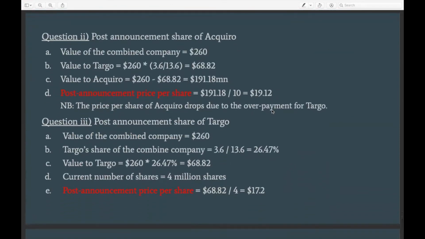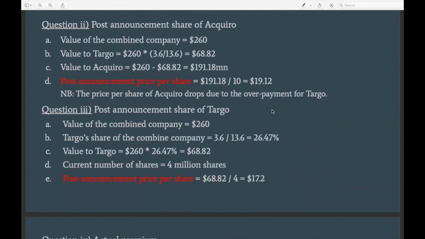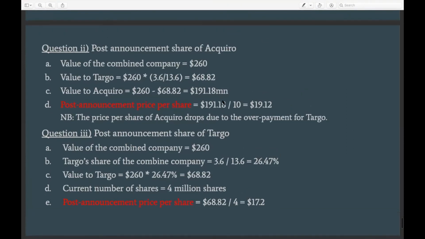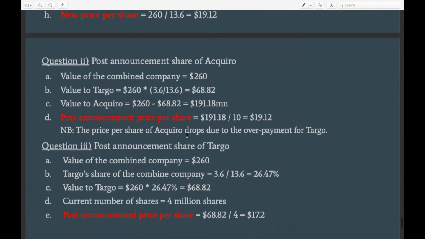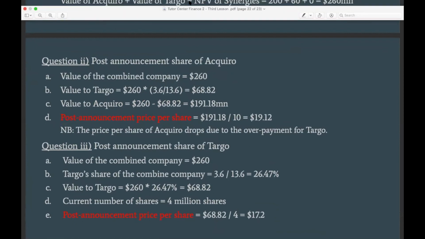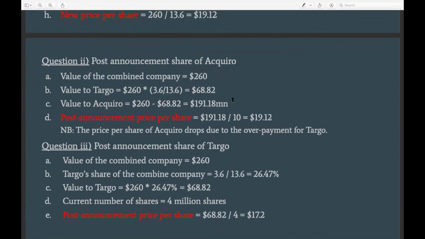So the next question is the post-announcement share price of the acquiring company, right? And this is quite repetitive because it's basically what we've done already. Maybe because I anticipated it ahead, but that's basically what we did in the previous step. But there is another way of doing it, so that's what we would see in this case. And again, it would just depend on you, in an exam or in any other setting, to decide the approach that you think is quicker given the context.